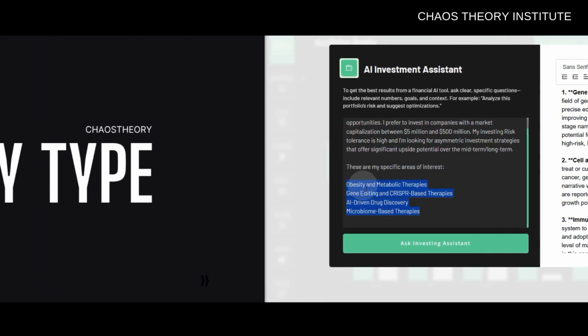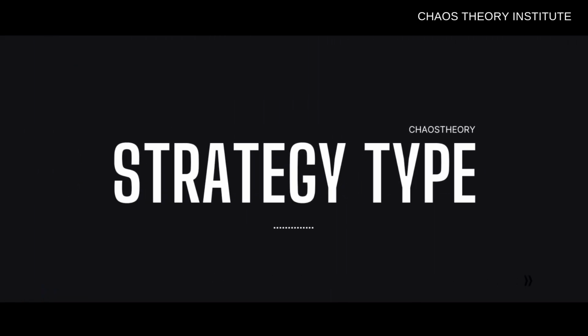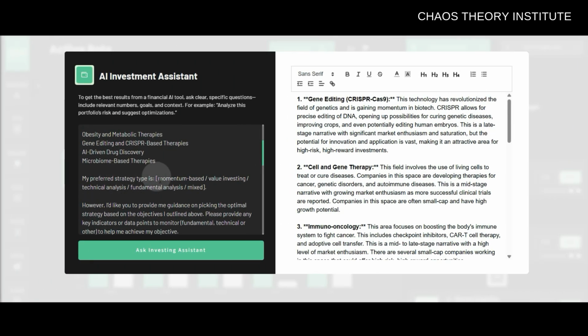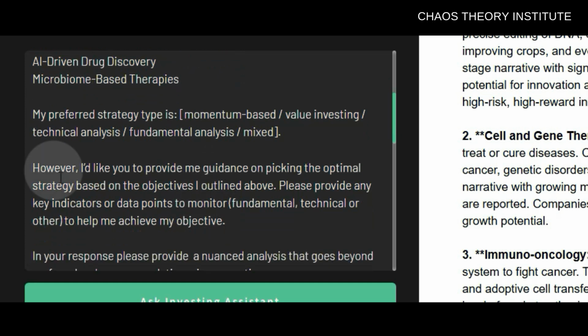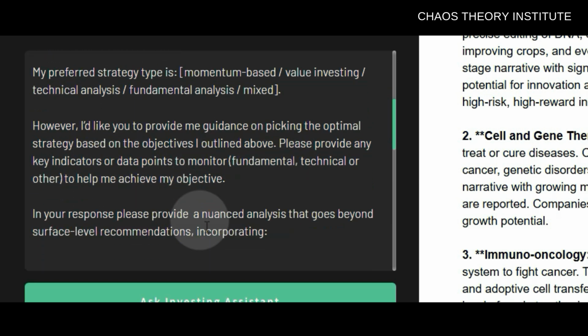Okay, so next we're going to talk about strategy type. So here I'm going to write, my preferred strategy type is, and then here we can put whatever we want. So for example, we could put momentum-based, value investing, technical analysis, fundamental analysis, mixed, and so on. But next what we're going to do is we're going to write this. We're going to write, however, I'd like you to provide me guidance on picking the optimal strategy based on the objectives that I outlined above. Please provide any key indicators or data points to monitor, fundamental, technical, or other, to help me achieve my objective. And then we're going to write this.